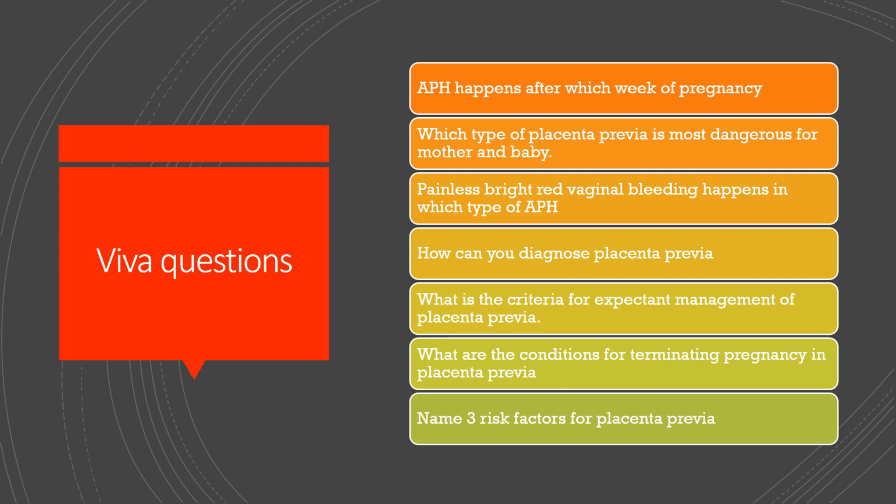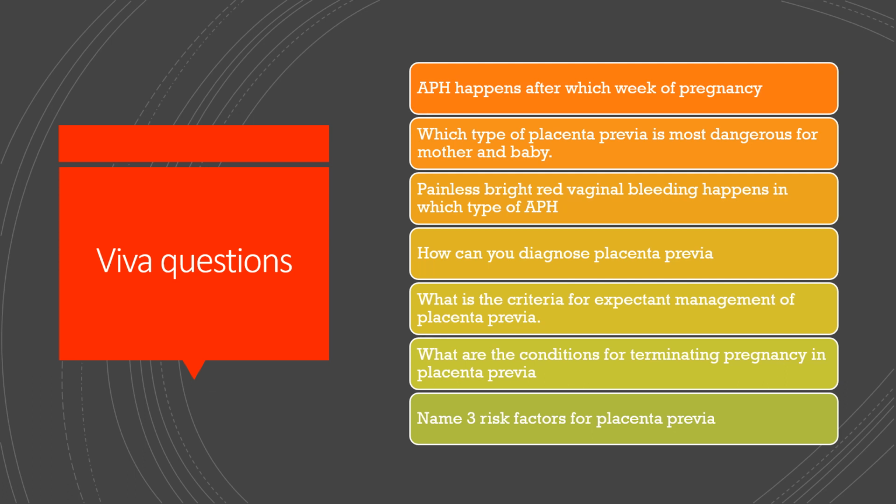What is the criteria for expectant management of placenta previa? If you remember, there are certain points which I have dealt with in the class, like the mother's Hb should be more than 10 grams, the baby should be still alive, and there should not be any active bleeding. So these are some of the criteria for expectant management of placenta previa.